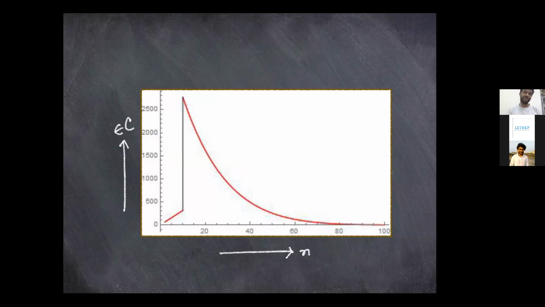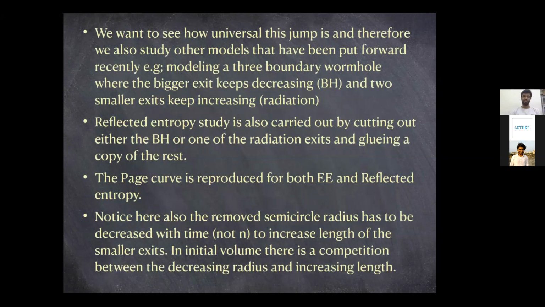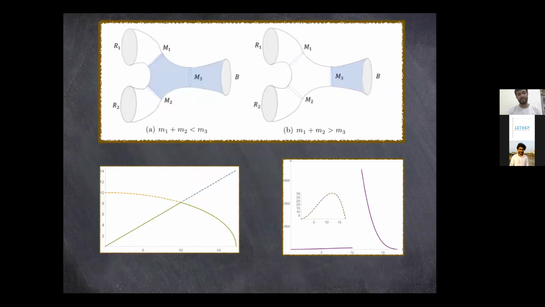And when the evaporating black hole evaporates completely, there will be no connected geometry connecting the evaporating black hole to the Hawking quanta states. We also see this for another model where, instead of an in-boundary wormhole, we model the Hawking quanta states to be bipartite.